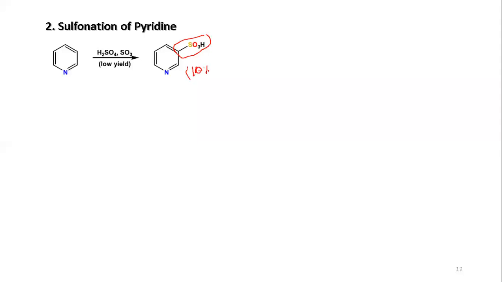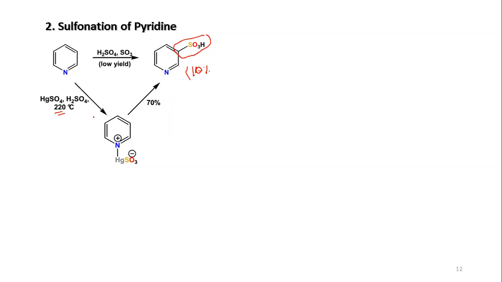We have to come up with some reaction scheme which will give you better yield. When people have done the reaction in the presence of mercuric sulfate at relatively higher temperature, they found good yield, around 70%.